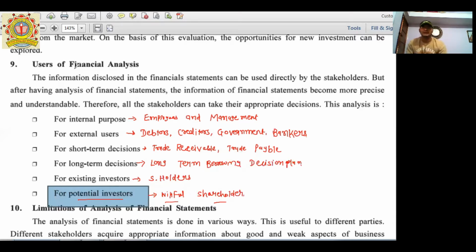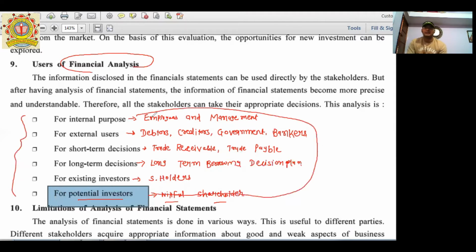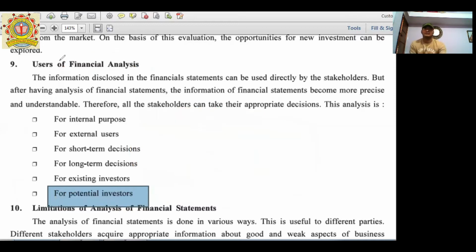So these financial statements can be useful in different aspects to different persons. Their aims are different, but the objective is the same: to earn profit and not to suffer loss due to this company. That's it. So these are the financial analysis and its users.